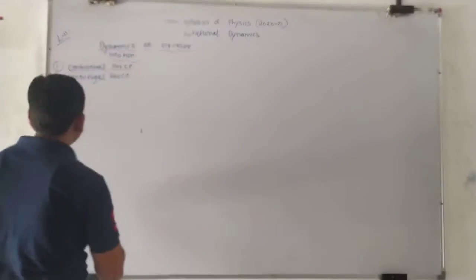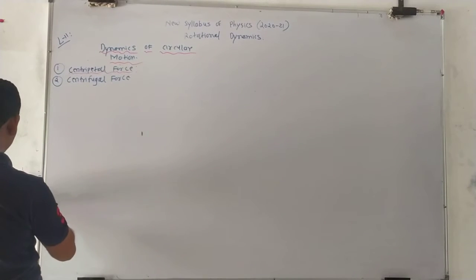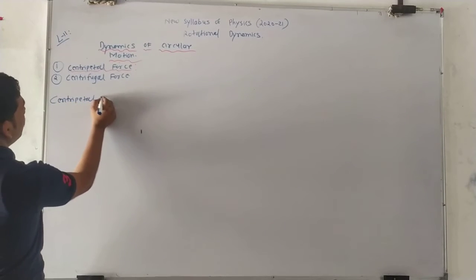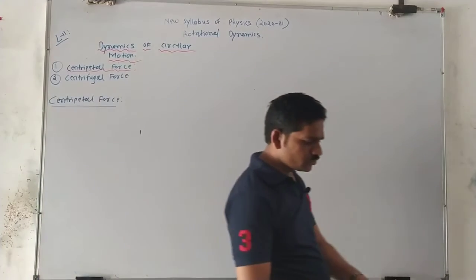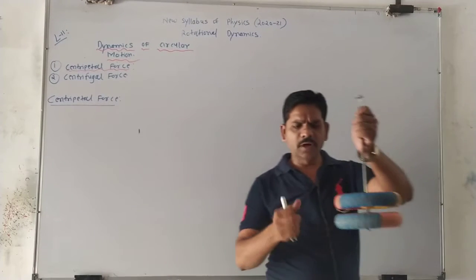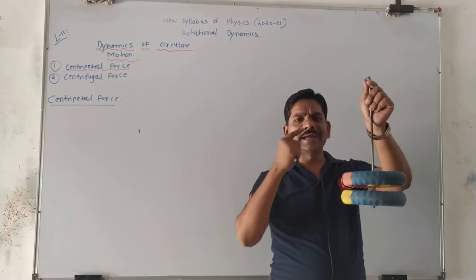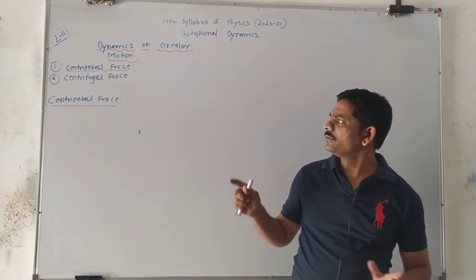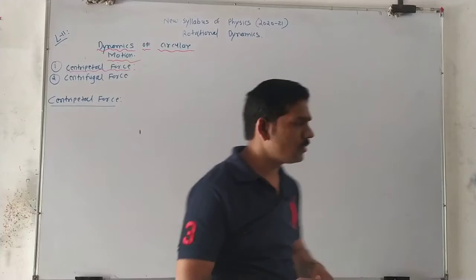So let's write down the title: centripetal force. This is our today's title. Students, let's now define the centripetal force. It is defined as the force acting on a particle. Why? Because we know the meaning of circular motion: circular motion means the motion of a particle along the circumference of a circle.